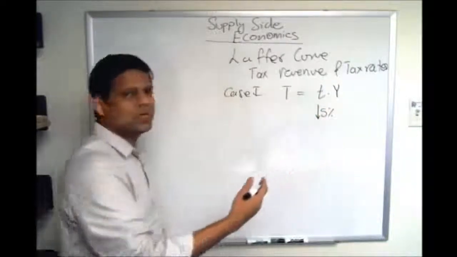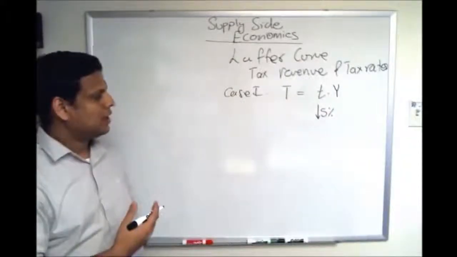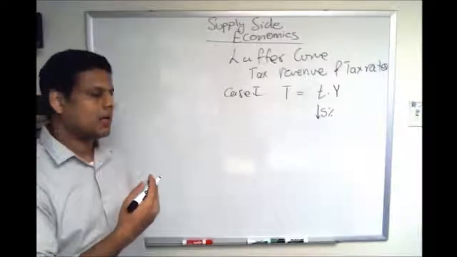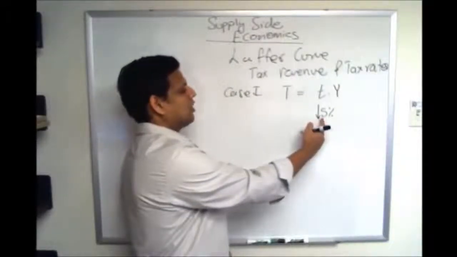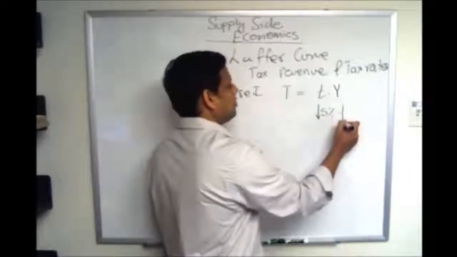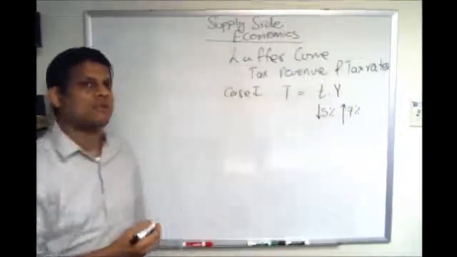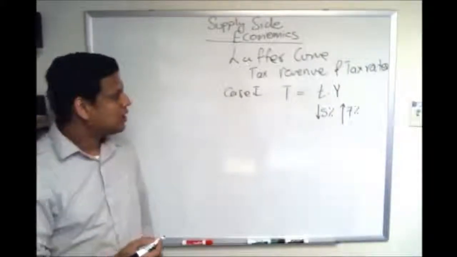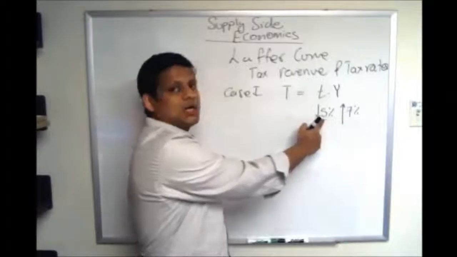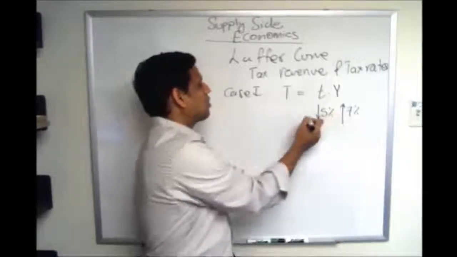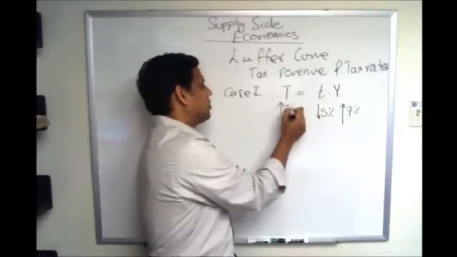The idea of supply side economists is that because of cutting taxes by 5%, the GDP in fact would rise by, say, 7%. And as a result, because the GDP goes up proportionally more than the cut in taxes, the net product of the two would mean an increase in tax revenue by 2%.